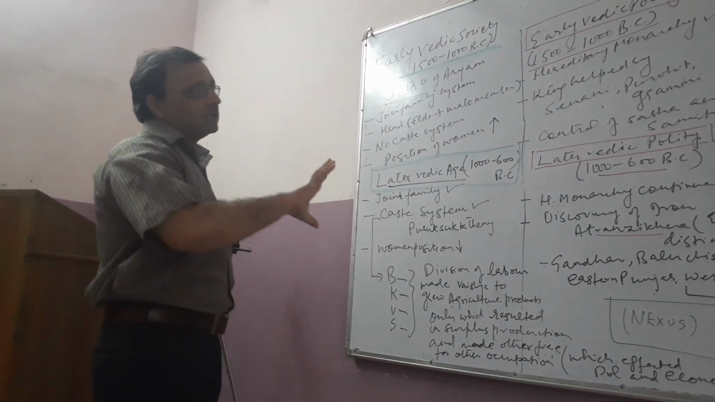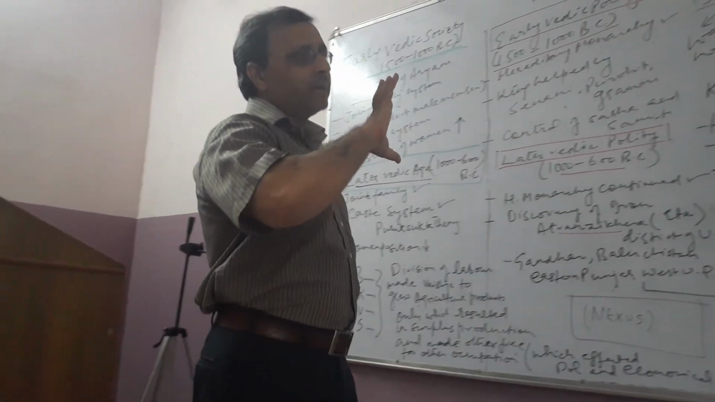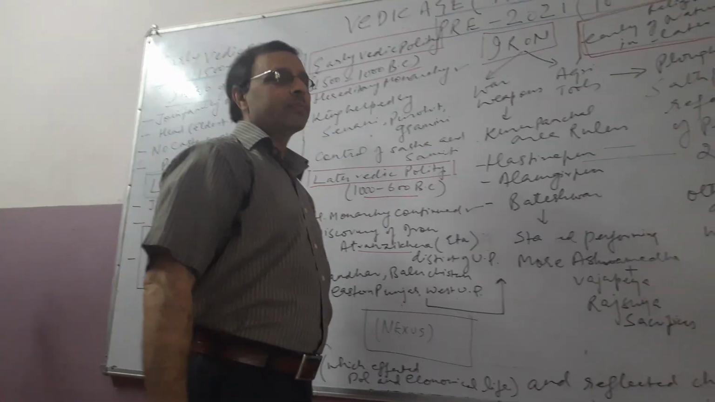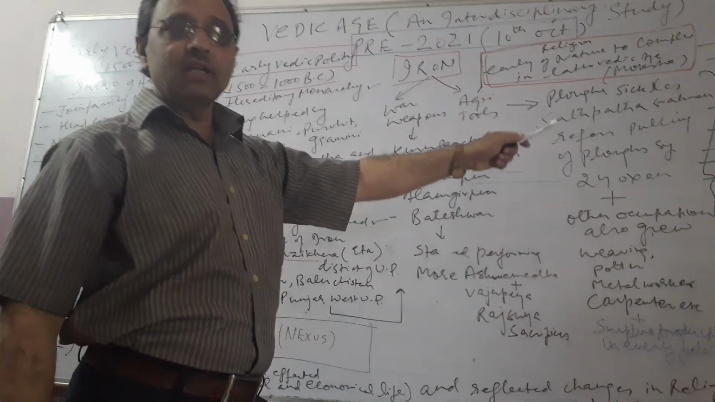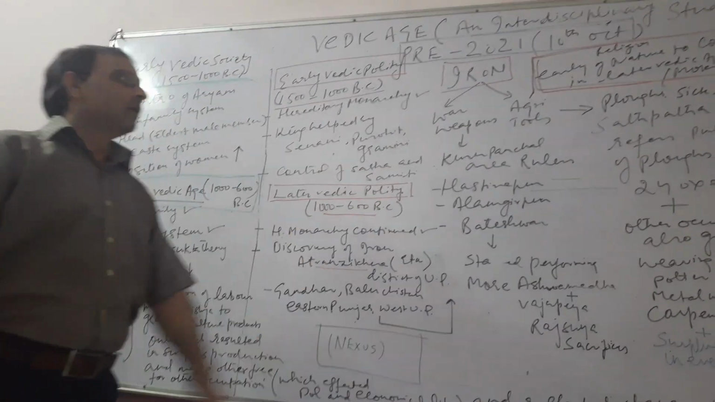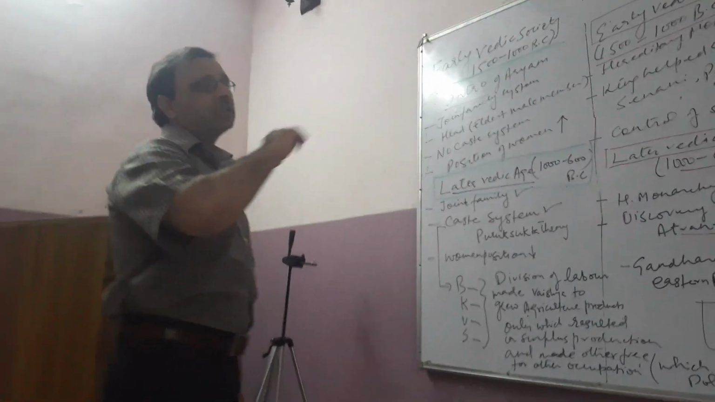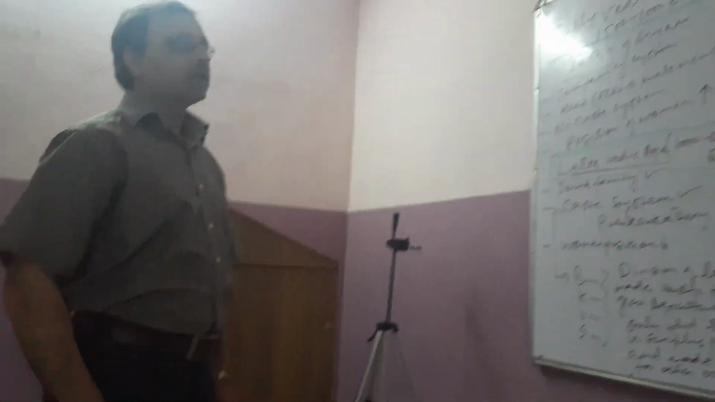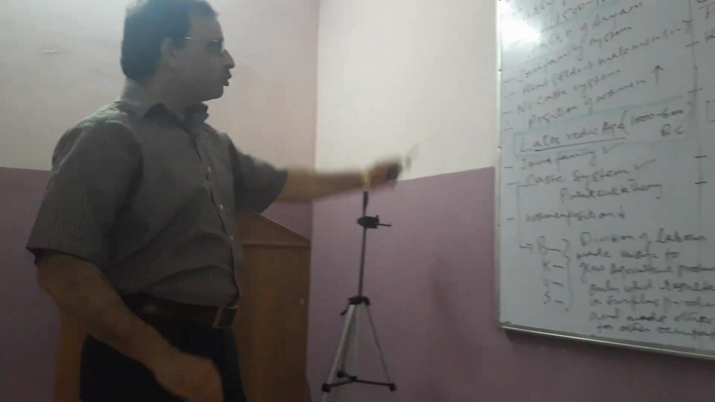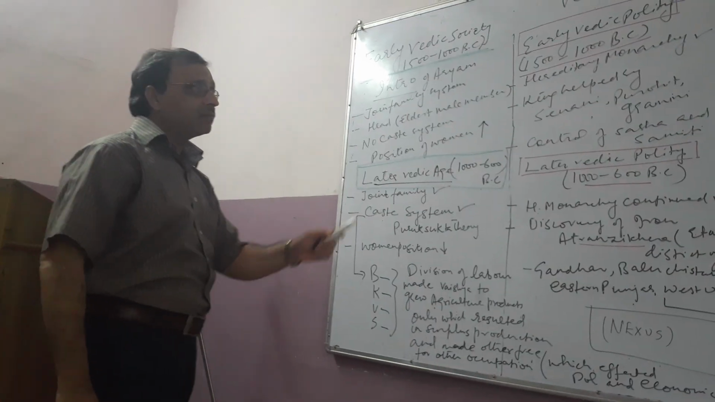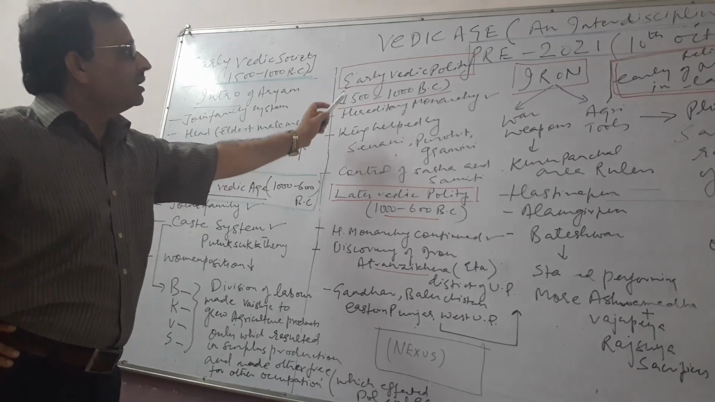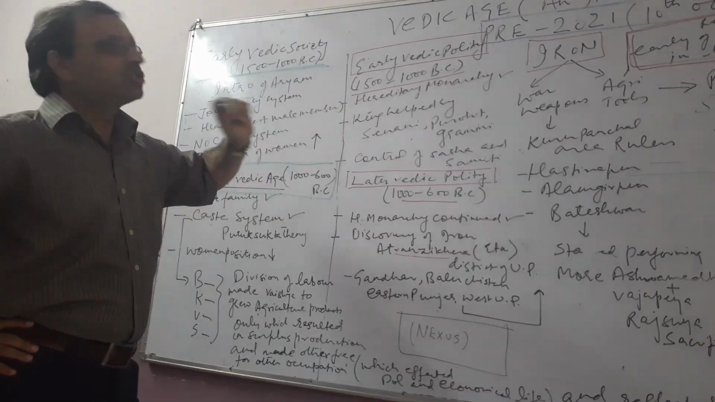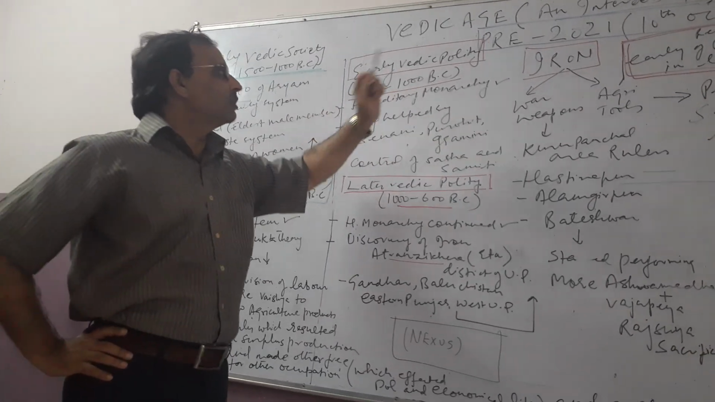Iron was used to make war weapons and agricultural tools. Because of the agricultural tools, they became very proficient in agricultural operations, and war weapons were also there. So that was the society. We have discussed the utility of iron also. Then we start the later Vedic polity, whose time period is from 1000 BC onwards.